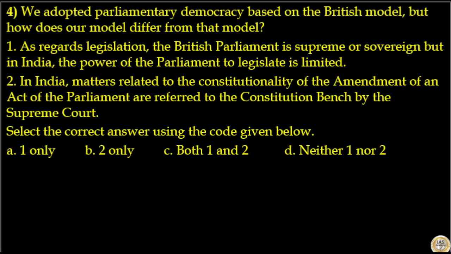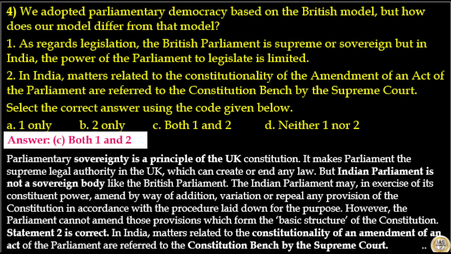We adopted parliamentary democracy based on British model. But how does our model differ from that model? Statement number 1, as regards legislation, the British Parliament is supreme or sovereign, but in India, the power of Parliament to legislate is limited. That is correct. Statement number 2, in India, matters related to the constitutionality of the amendment of an act of the Parliament are referred to the Constitution bench by Supreme Court. That is also correct. Select the correct answer using the codes given below. Here answer to this question is option C, both 1 and 2 are correct.